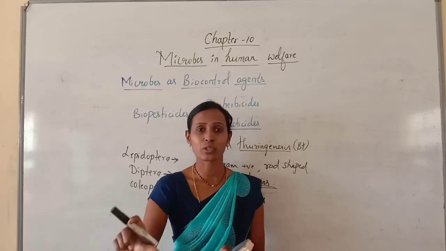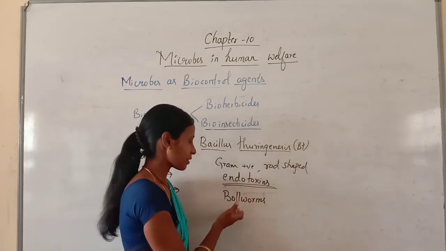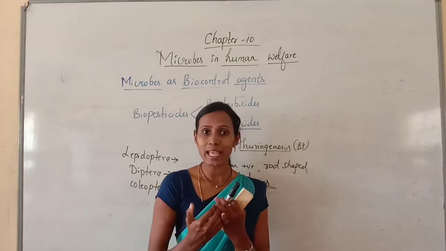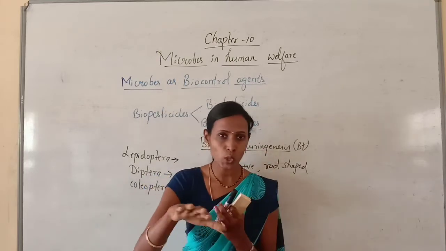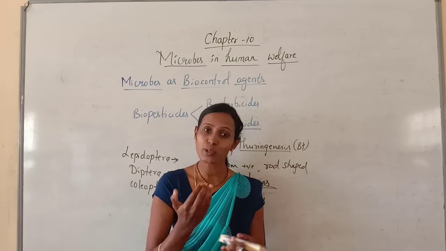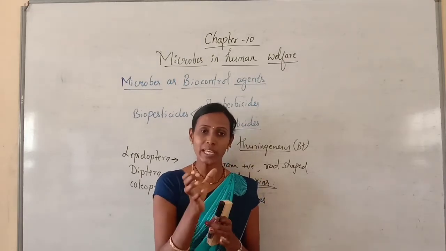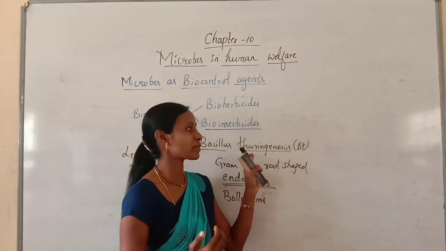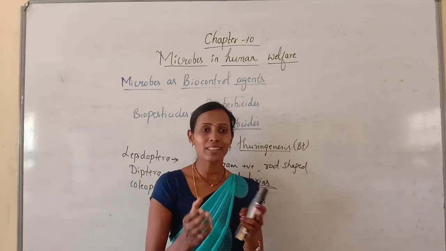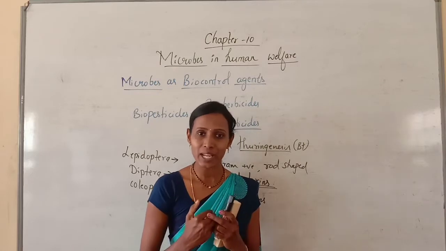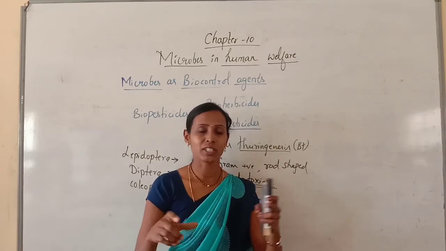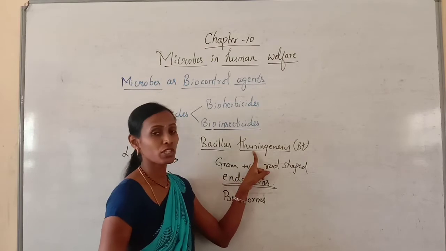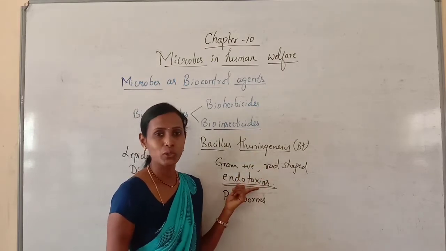When you spray Bacillus thuringiensis on the plants, the bollworm larvae feeding upon the plants will also eat the Bacillus thuringiensis present on them. When it enters the gut region of the larvae, the hind gut, mid gut, and so on, it produces toxins called endotoxins.